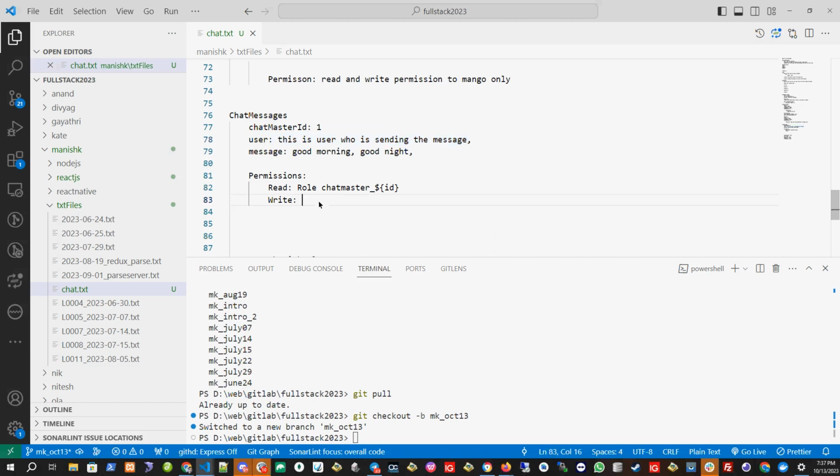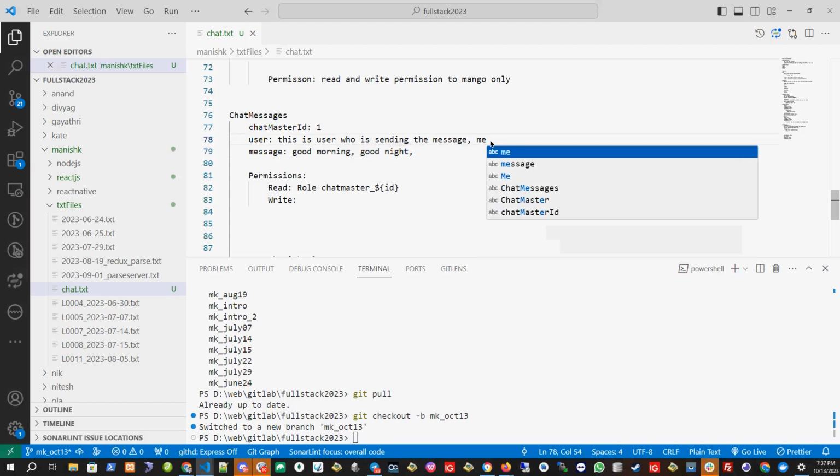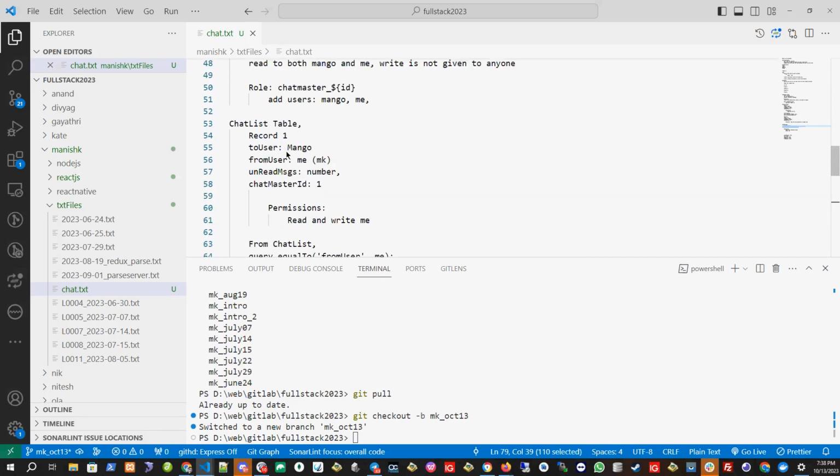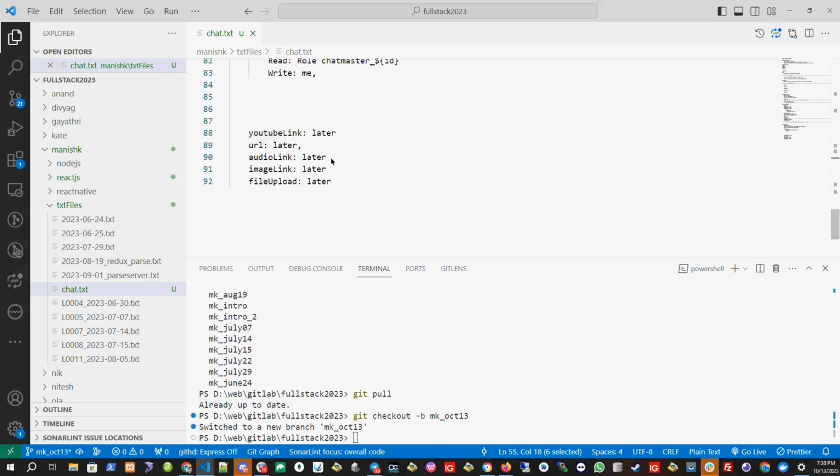Okay. So the problem will be, if I give, let's say this user is me, MK. Let's say this is the user me. If I give write permission to me, then I can delete this chat, right? If I delete this chat, then another user, Mango user, will not be able to see it.